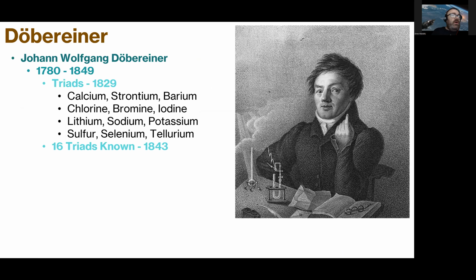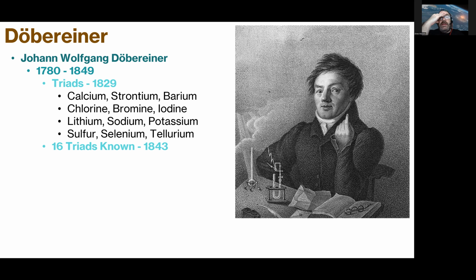In the early days, people were looking at elements and trying to figure out if there are relationships between them. They were noticing that these things behave similarly or have similar properties, and they tried to dig into what this pattern was. One of the first to do this was Dobereiner. He was German, and this is around 1829, and he came up with what he called triads, or sets of three elements that he figured belonged together as a group because they had similar properties and qualities.